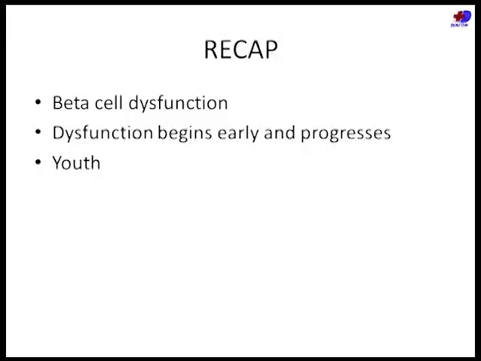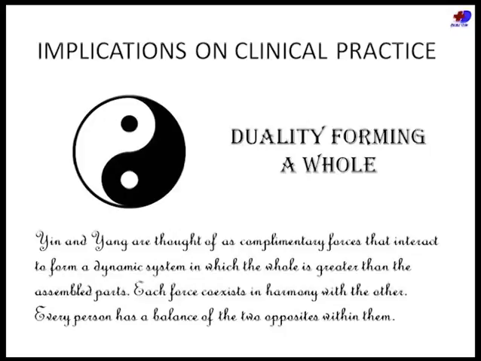So to recap, beta cell dysfunction is predominant. It begins early. It is always there. It happens even in people with normal glucose tolerance. It is seen even in the youth, not just in adults. So yes, both these concepts are present, both these mechanisms are there in every single individual.